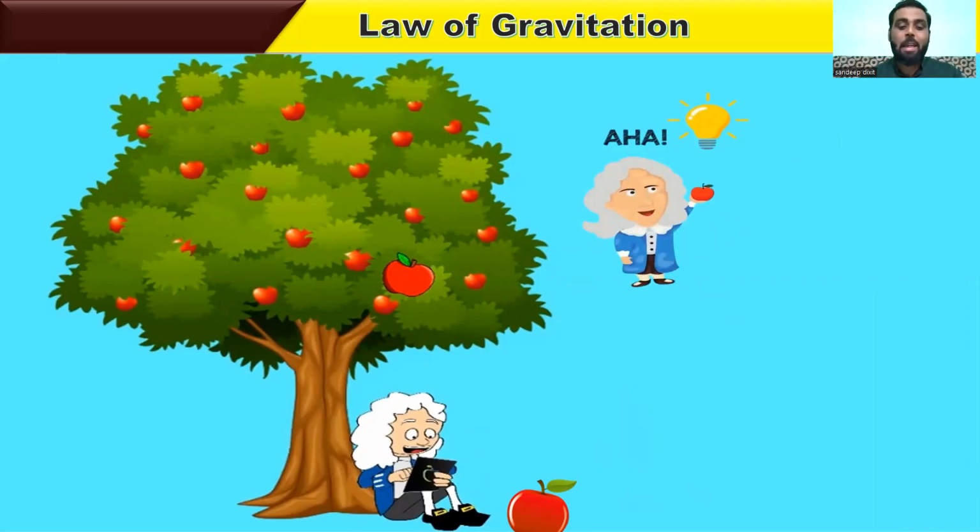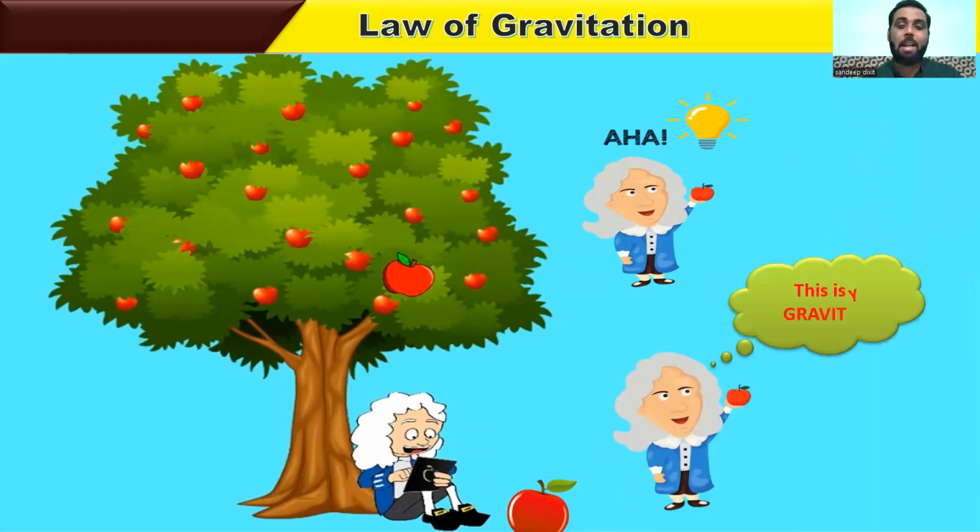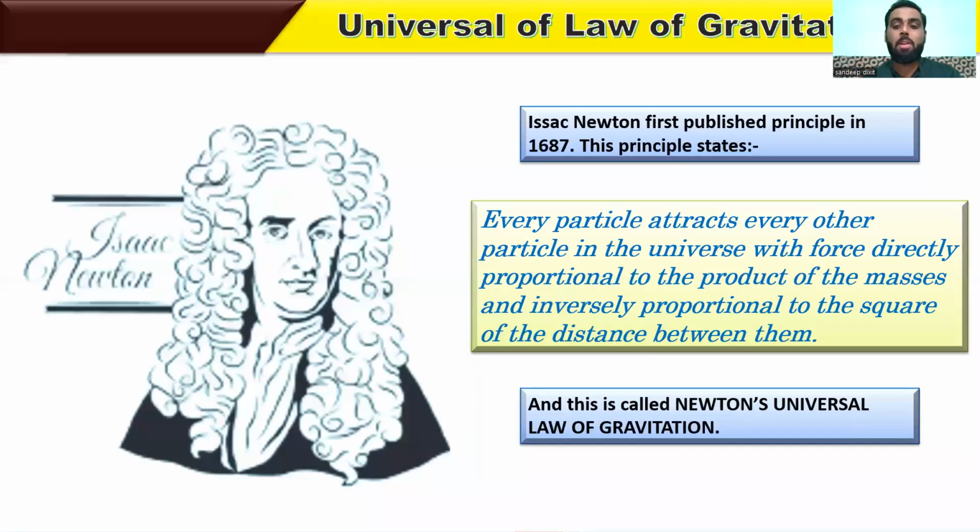This led him to come up with the law of gravity, and he knew that this is gravity. Newton first published the principle in 1687, and it states: every particle attracts every other particle in the universe with a force directly proportional to the product of the masses and inversely proportional to the square of the distance between them.